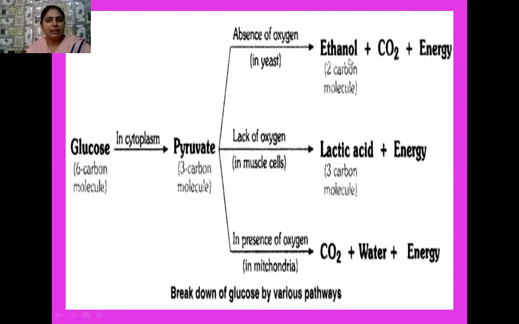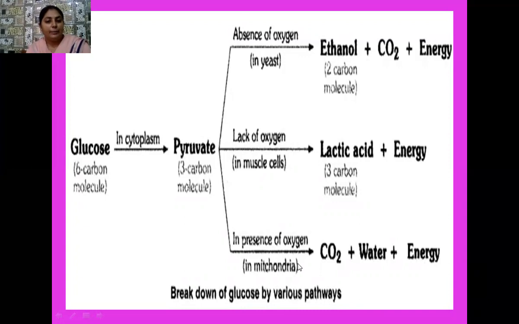And as a result, ethanol, carbon dioxide, and some amount of energy is produced. And if the oxidation of pyruvate takes place in lack of oxygen, it happens in our muscle cells, and lactic acid, which is a 3-carbon compound, is formed along with some amount of energy. And the third one is in the presence of oxygen, that means plenty of oxygen, the process takes place in mitochondria. As a result, carbon dioxide, water, and a large amount of energy, that means 36 ATPs, are produced during